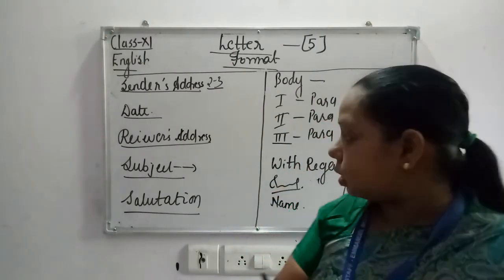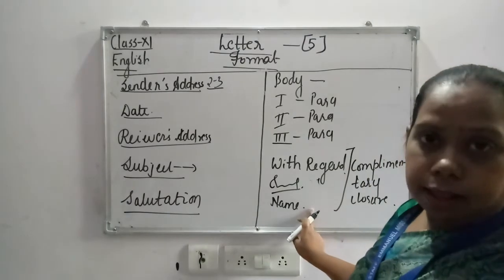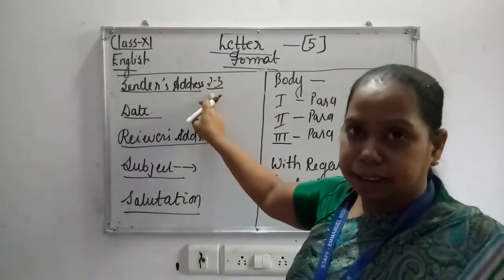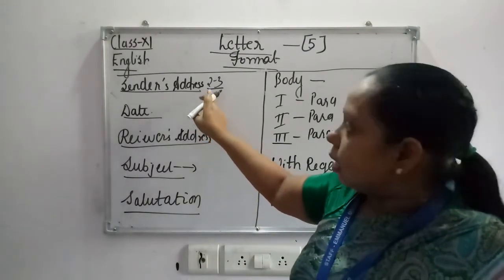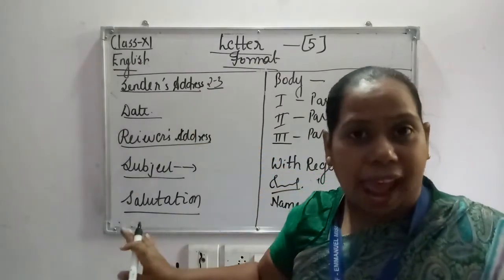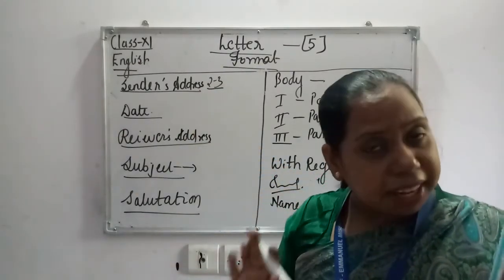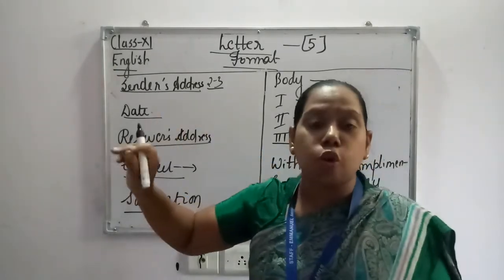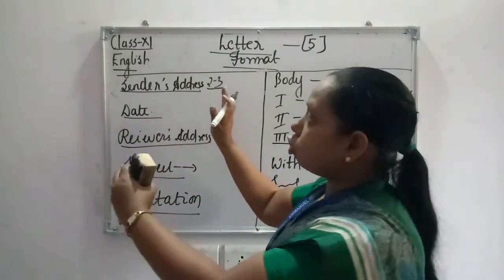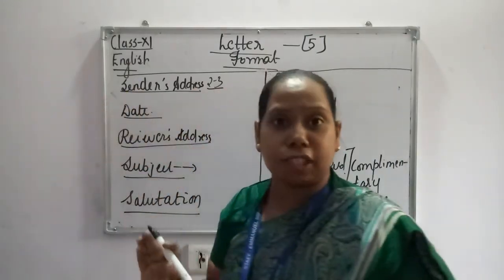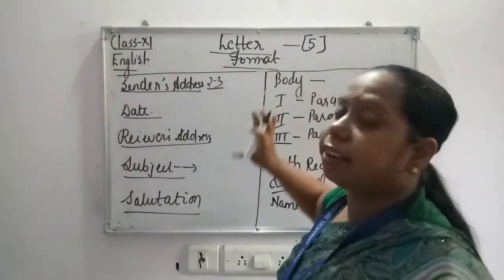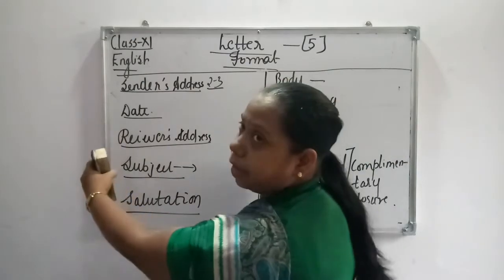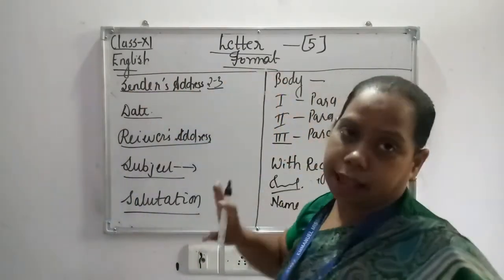Because sender's name will be written here, no need of writing the name over here. In sender's address, it should be address only. My dear children, it should come in 2 to 3 lines, but it should align to the left side. It should not cover the entire page.